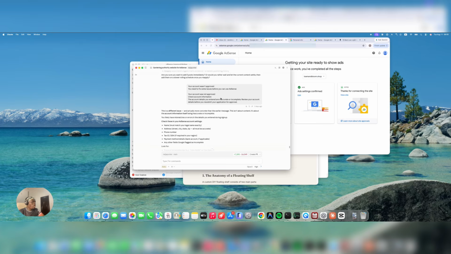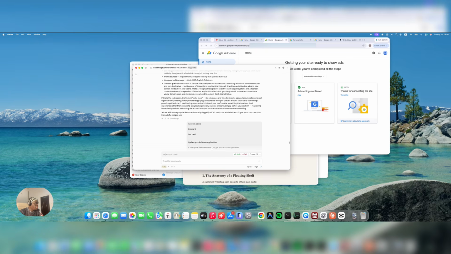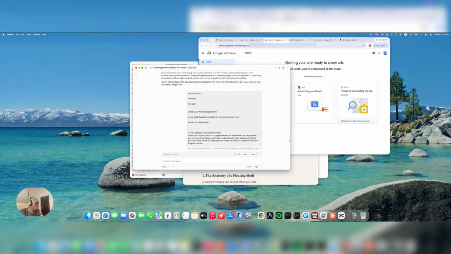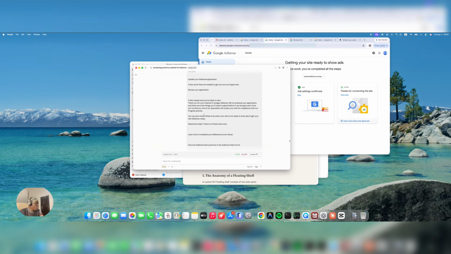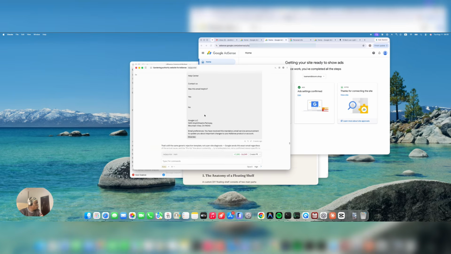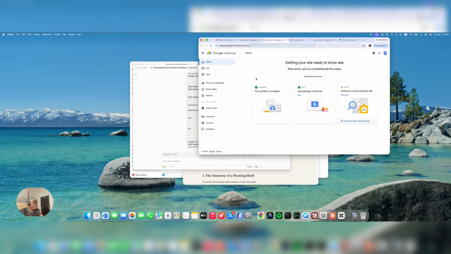I'm going to update you guys when this finally gets approved. The one before this was that a few clicks were needed to get your account approved. It didn't really talk about the particular issue, so we just made a little change and resubmitted. Like I said, all of these are normal. I've reapplied and I'm hoping that they give me feedback as soon as possible. With that being said, I believe that if you do exactly what I did in this video and reapply, as long as everything is in check, you are going to get approved.